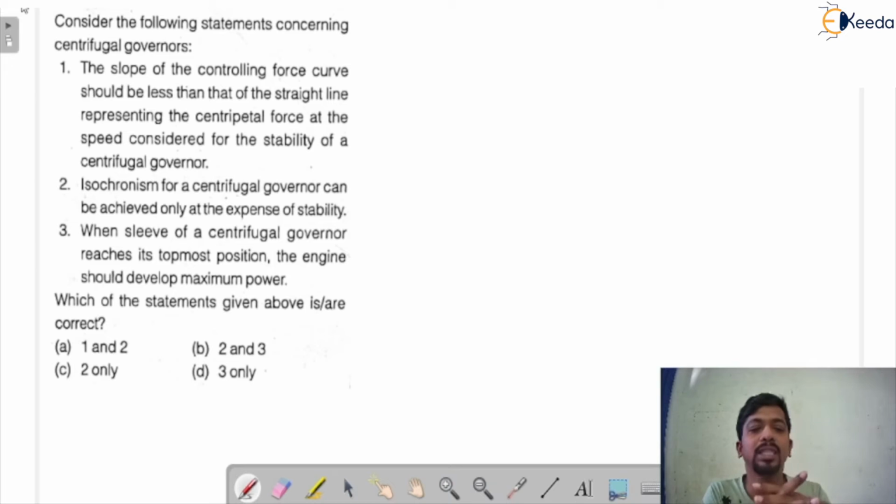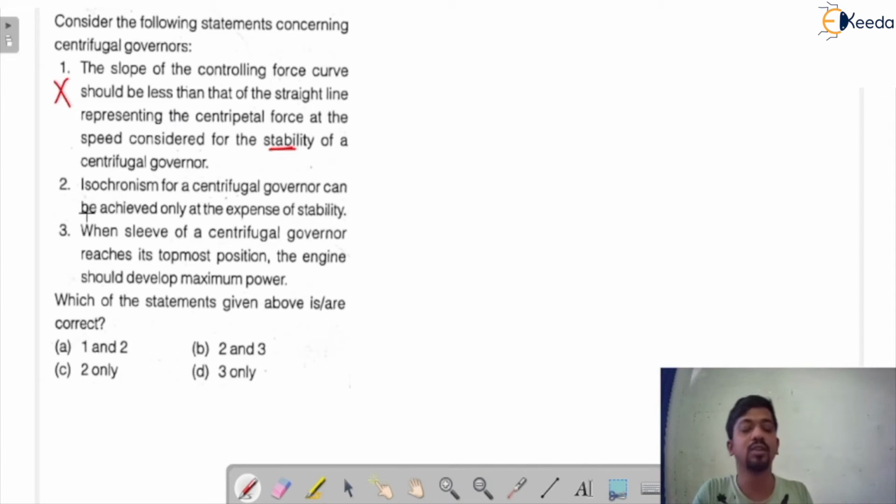What he wants to say, I am just explaining in a simple way, is that the slope of the controlling force should be less than the slope of the speed line for the stability of the governor. Is it true or not? This is not true, because we have studied that for the stability of the governor, the slope of the controlling force must be more than the slope of the speed line. Okay, so this statement is for an unstable governor. This is not for stability.